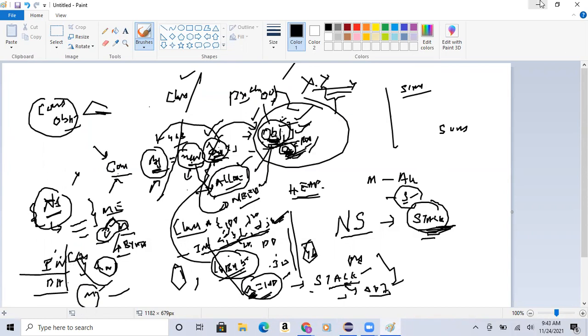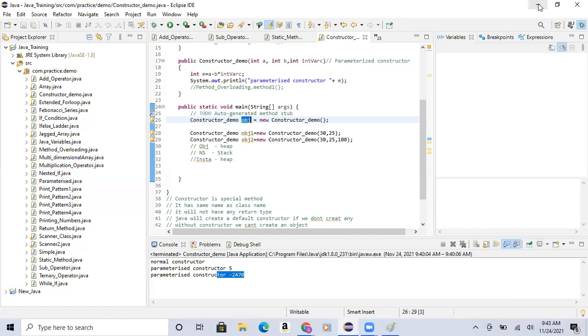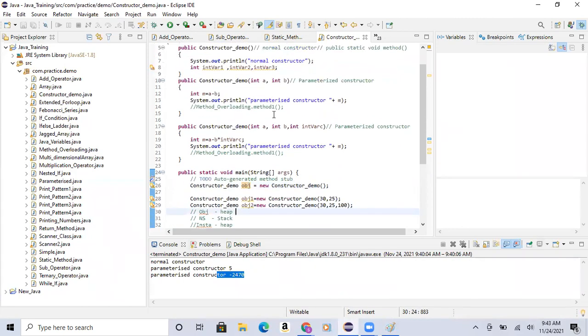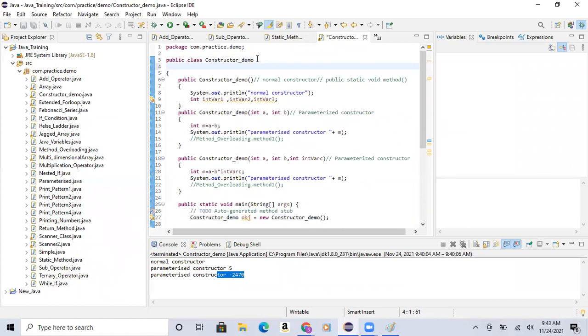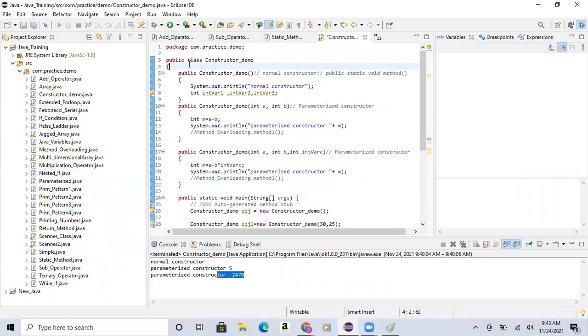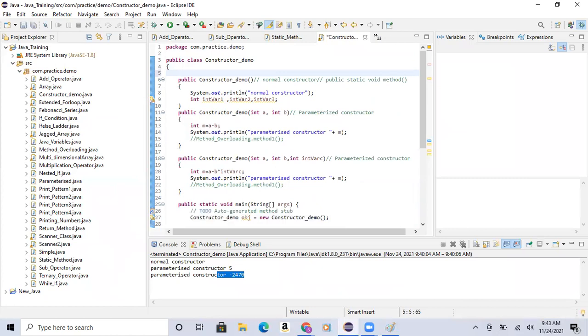Only concentrate on static versus non-static for today. Don't go for the static, that's another topic. Now you need to understand that for an example, I want to define some non-static variables. Now in a class, if I define the variables here, what type of variables are these? Here I have defined int a, b, c.